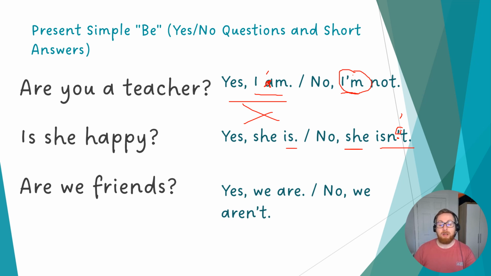Let's have a look at we and they. Are we friends? Yes, we are. No, we aren't. We could say are not, but we're going to use the contraction aren't. So we contract the verb to be, which is are. We add in the apostrophe and remove the O. No, we aren't. Let's take a look at this with some more examples.